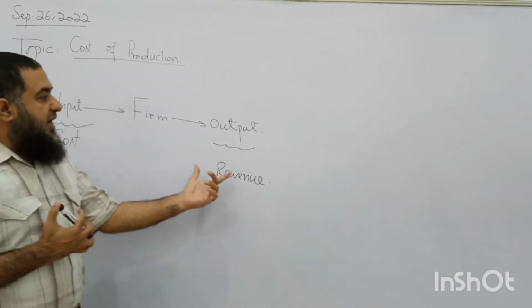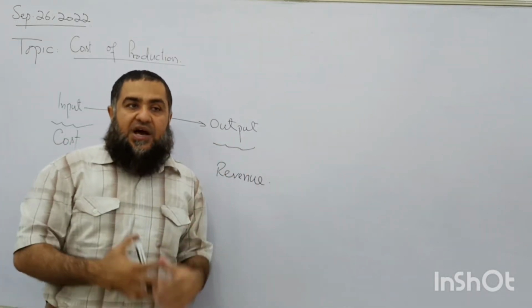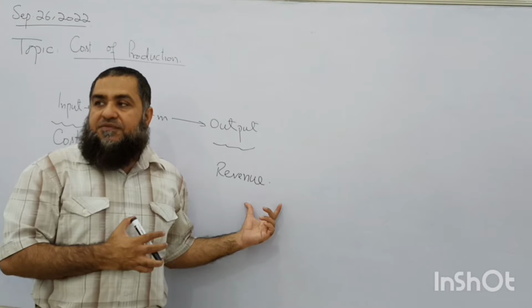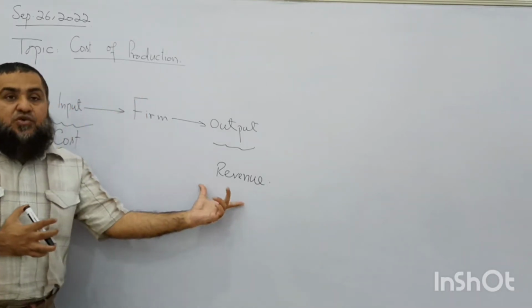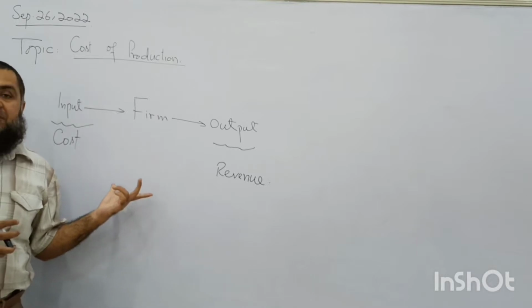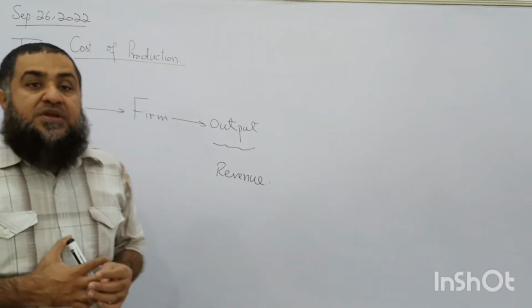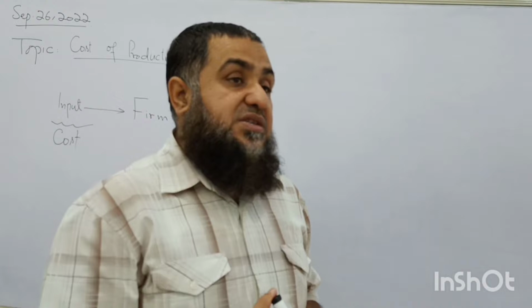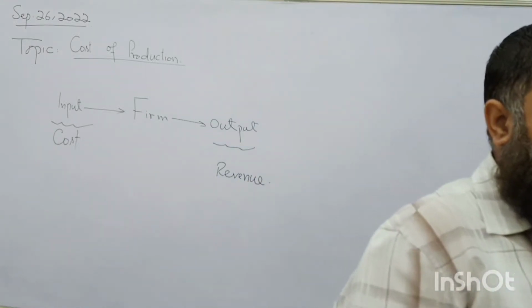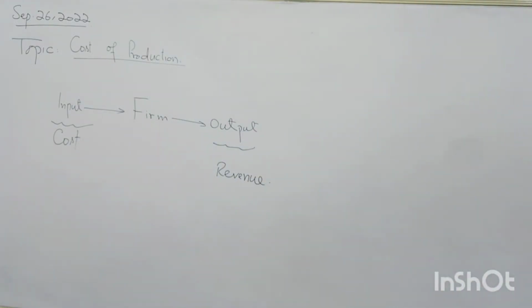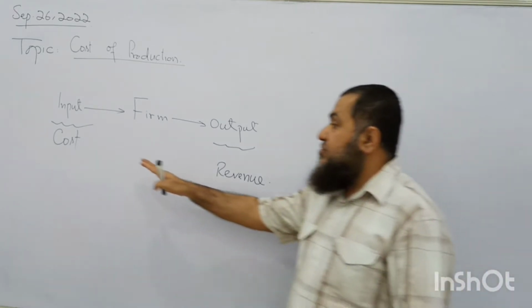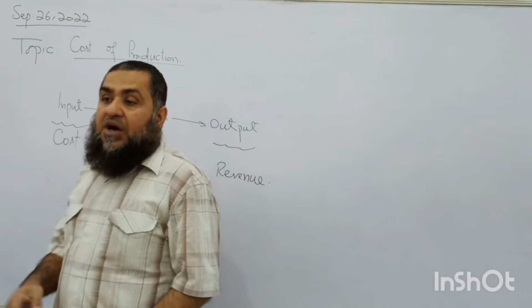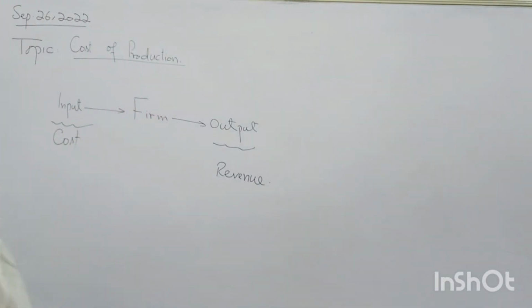Clear? So on the output side, when this output is sold, what will the firm receive? The revenue. And the difference between total revenue and total cost will be the profit of the firm. So the firm will try to maximize its profit. Clear? We will see later on what is the profit maximizing level of output. But right now we are going to study what is meant by the cost of production of the firm when it is producing goods and services.